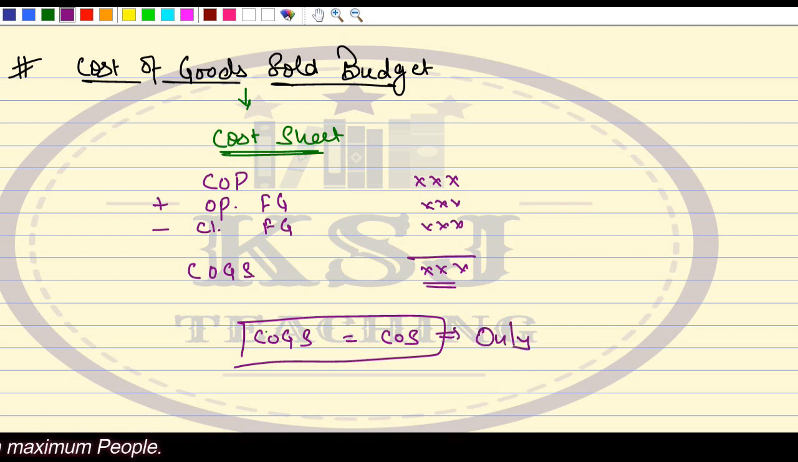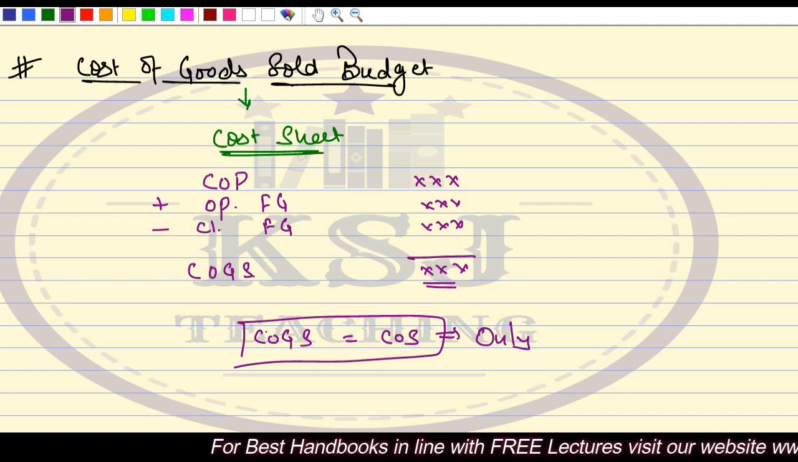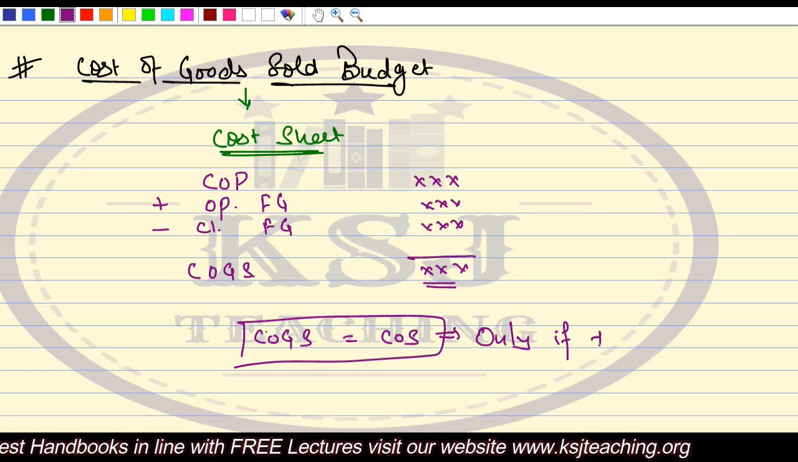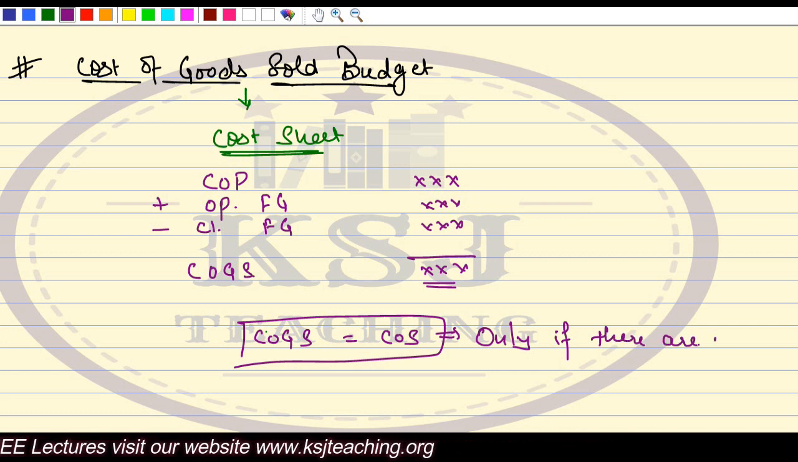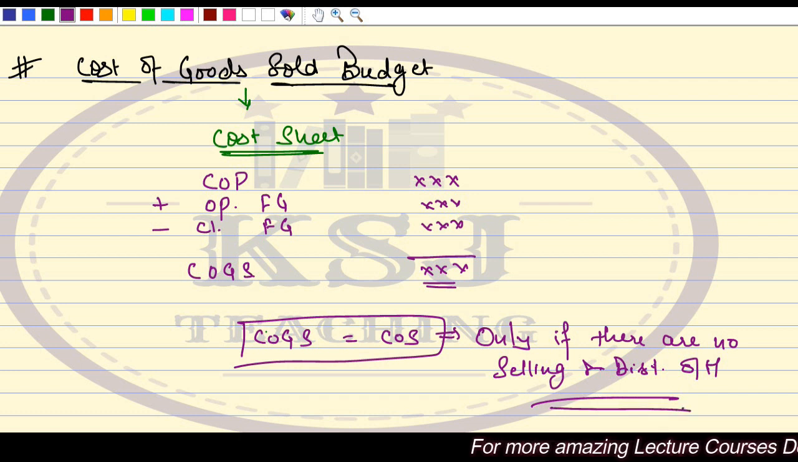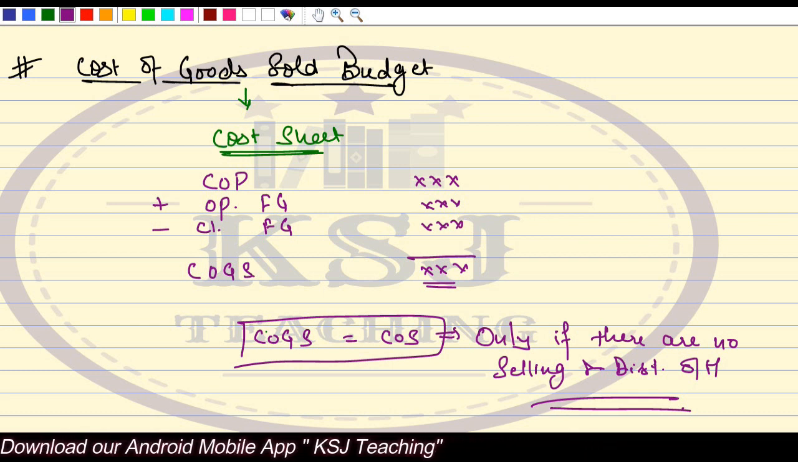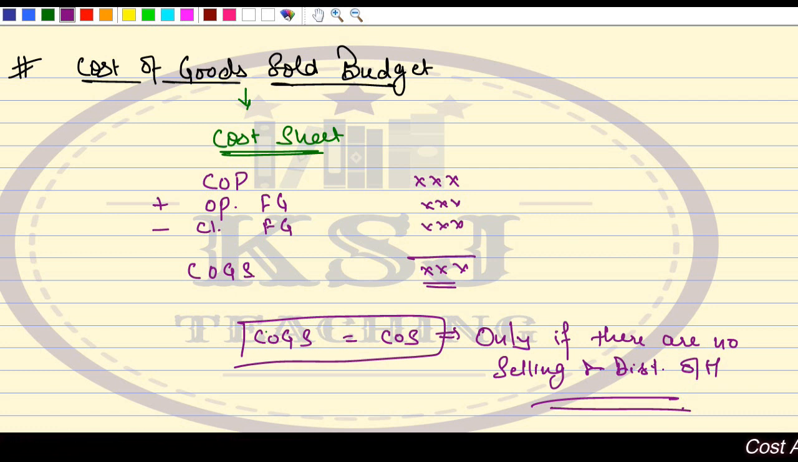Always remember this, because a lot of people have been asking me whether COGS, that is cost of goods sold, and cost of sales mean the same thing. They mean the same thing only if there are no selling and distribution overheads. If the selling and distribution overheads are zero, then COGS means cost of sales. But if selling and distribution overheads are there, then cost of goods sold plus selling and distribution expenses is equal to cost of sales. This is the difference between the two.